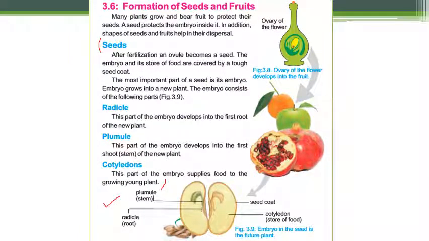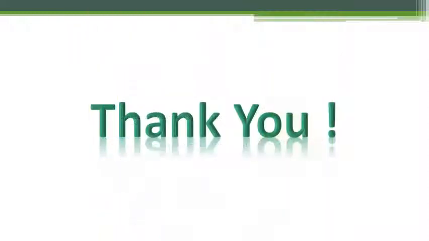So you have to highlight this page. Now here is the answer of long question number 3, which is describe the structure of a seed. So you have to learn from seed to cotyledons. You can also give heading of seed coat to the first paragraph and embryo on second paragraph, and parts of embryo on the last line of the second paragraph, and diagram with the labeling is also included in this long question.